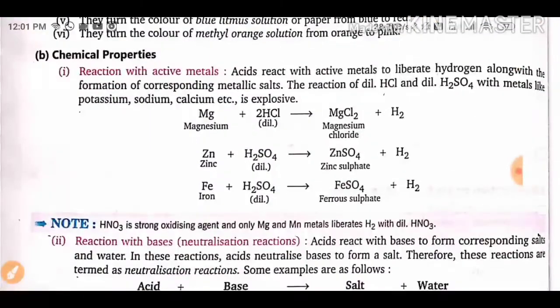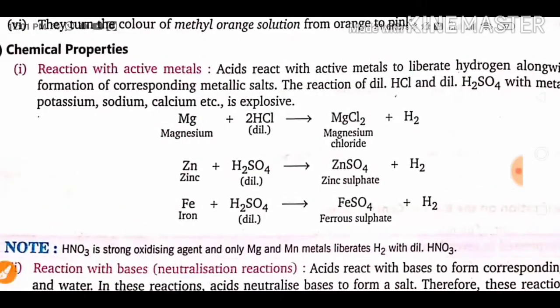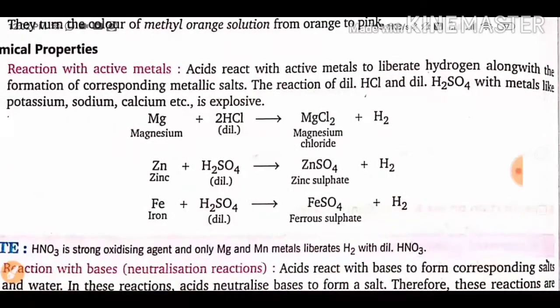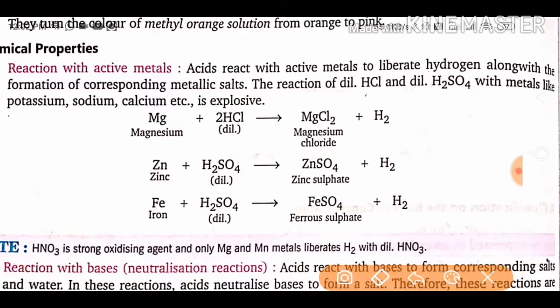Chemical properties. Now we move to the chemical properties of acids. It may be asked in exams, important. Reaction with active metals. Acids react with active metals to liberate hydrogen along with the formation of corresponding metallic salts. Whenever metals react with any acid, they form a salt and hydrogen gas is liberated. For example, Mg plus 2HCl gives MgCl2, magnesium chloride, and hydrogen gas is liberated. Zn plus H2SO4 gives ZnSO4 and H2 gas is liberated.